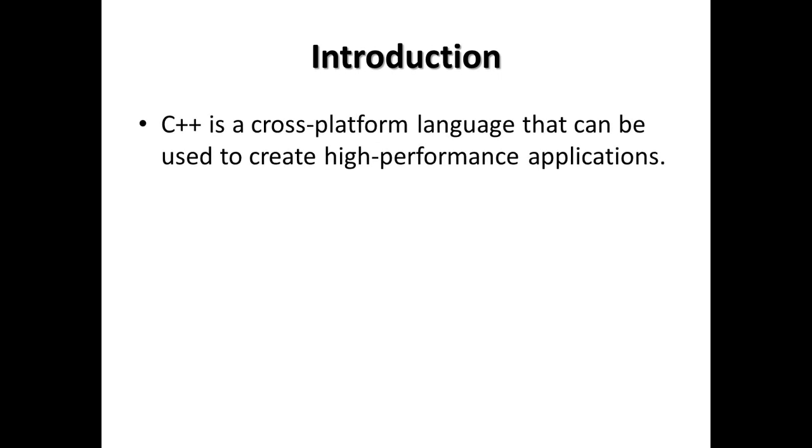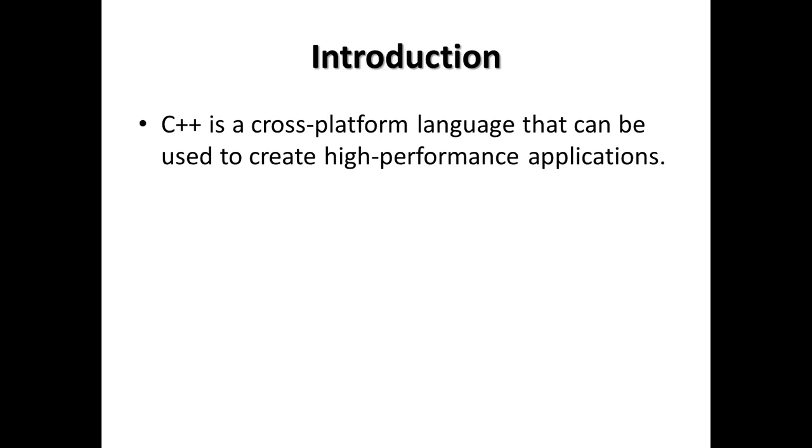First of all, I would like us to know that C++ is a cross-platform language that can be used to create high-performance applications. When you talk about a language being cross-platform, it means that programs written in that language can run on any platform. And when we say platform, we mean operating systems: Windows, Android, iOS, Mac, Linux, Unix.